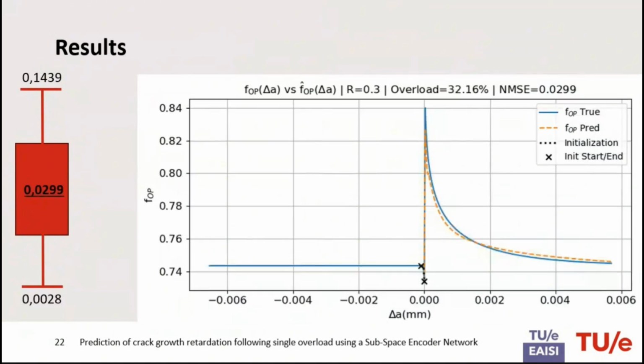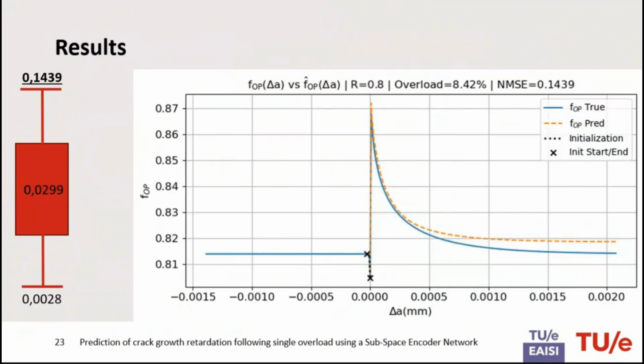Then moving on to the median, this was a data set which scored really close to the median, on a load ratio of 0.2 and an overload of 32%. And we still see there is some difference here and some difference here, but it's still a relatively good prediction of the model. Then this is the upper bound of the box plot, and we see that it predicts quite well.